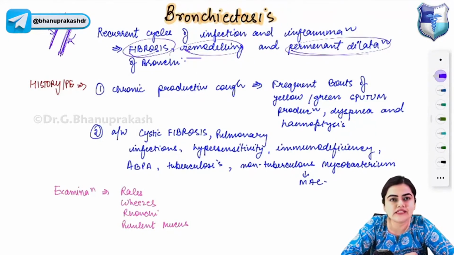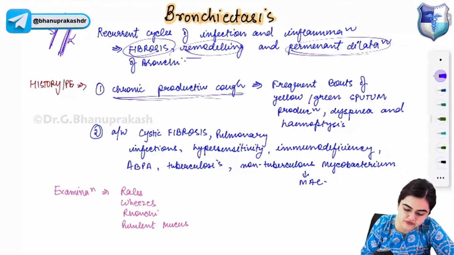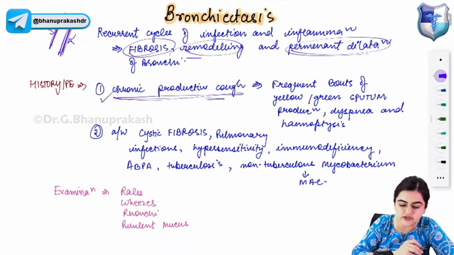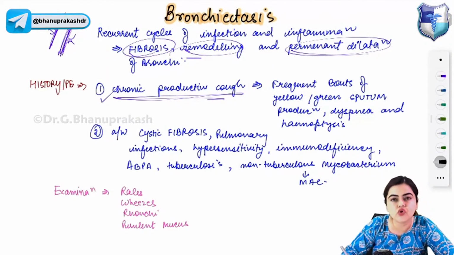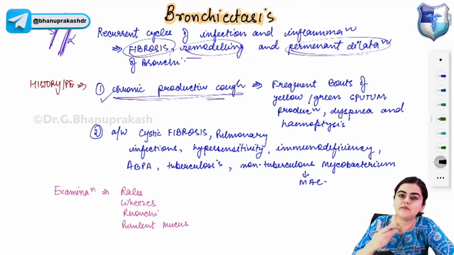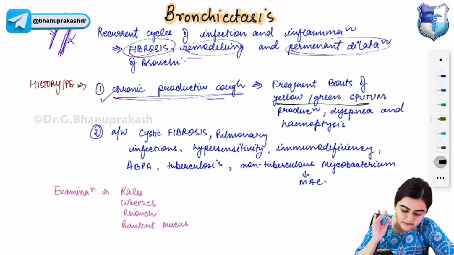What are the physical examination findings, and what do you find in history in bronchiectasis? In bronchiectasis, you will find chronic productive cough. The cough will be in frequent bouts and will be yellow-green in color. Yellow-green sputum will come out. Dyspnea and hemoptysis will be there. So chronic productive cough, yellow or green in color, dyspnea, hemoptysis are features of bronchiectasis.